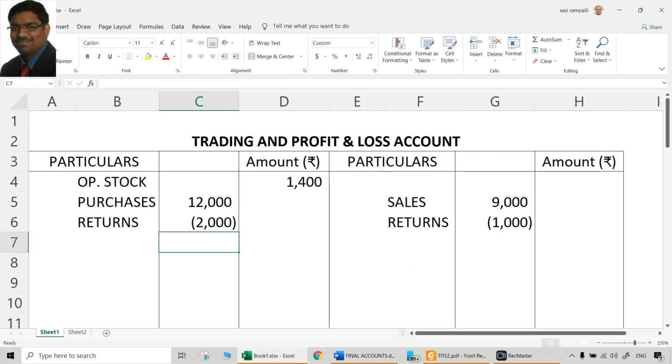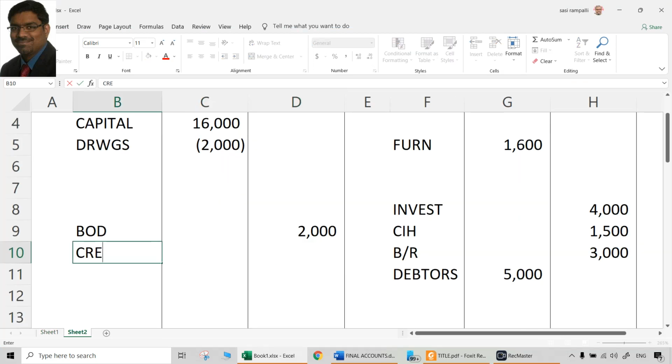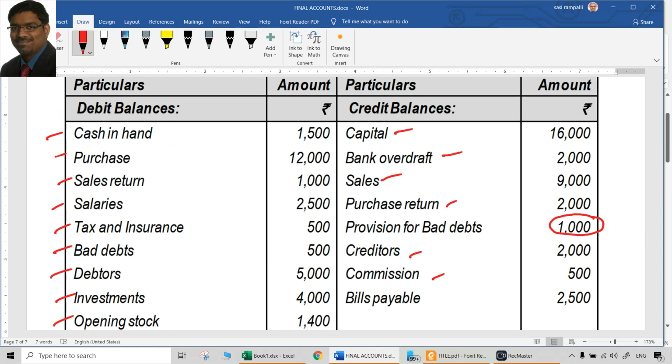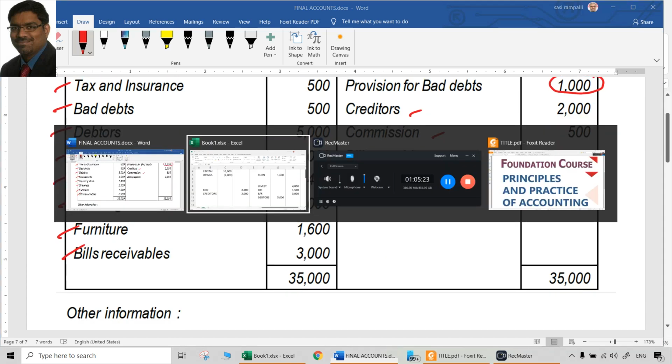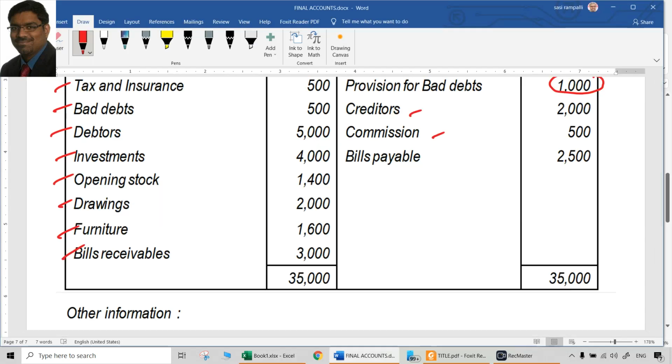Creditors 2,000. That is also a liability. Done. Commission on the credit side, credit balance, means it is an income. If nothing is mentioned, we don't know whether it is a commission income or commission expenditure. But when it is clearly a credit balance, it is definitely an income. So in the P&L account, by commission, inner column, there is an adjustment there also. So keep it in inner column 500.